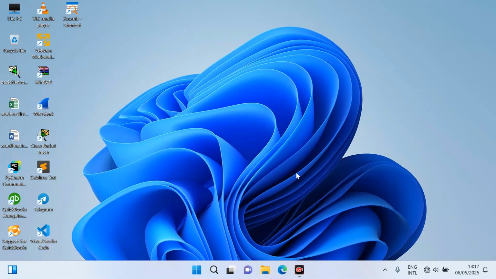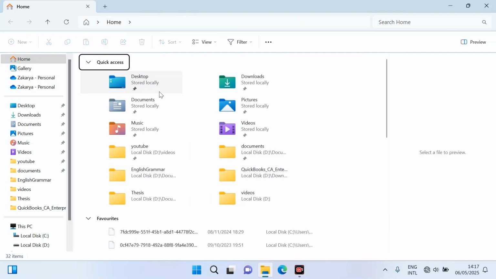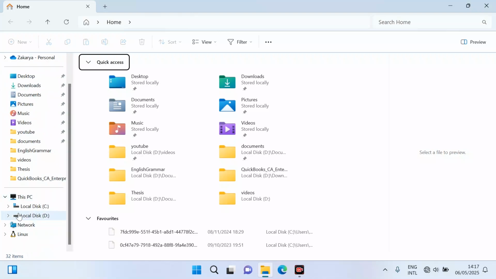So to open File Explorer, here in the taskbar you can see this File Explorer. Just click on it to open it. After that you can see this File Explorer interface. You can see different options here. In this section you can see quick access and toolbars, all the options that are pinned in the quick access. On the left side you can see this navigation bar. Here you can see desktop, home sections, and there's the PC section and network sections.